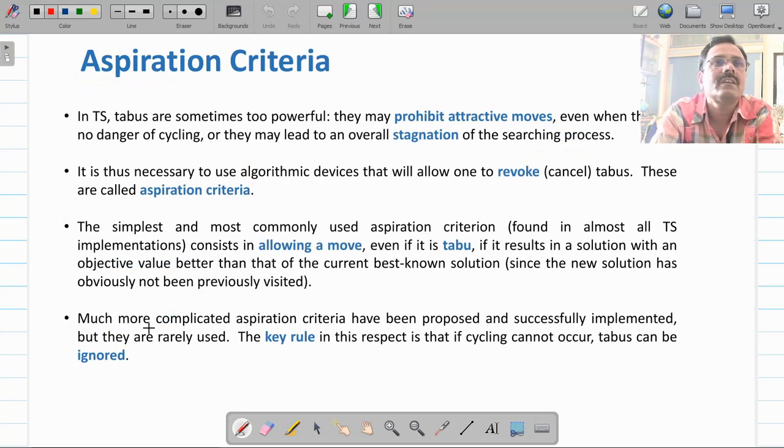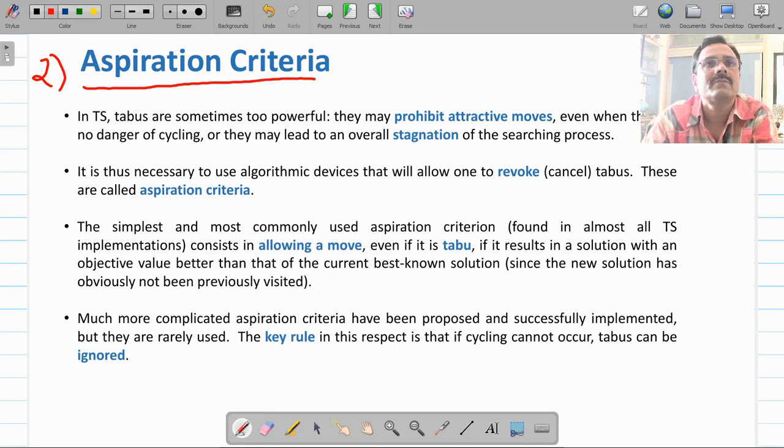The second important aspect of the tabu search algorithm is your aspiration criteria. Now this aspiration criteria makes this algorithm more diverse. We have seen that the short-term memory, or tabu list, is used to avoid cycles, to prohibit the algorithm from selecting the same set of nodes again and again.